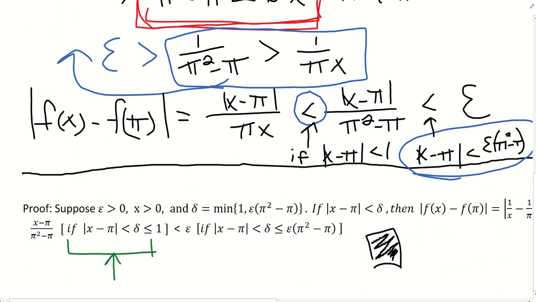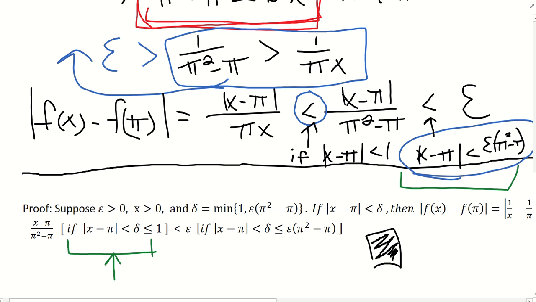It's right here. And then, like I was just explaining, we know that this is also less than epsilon, but that is only if the absolute value of x minus pi is less than delta, and that is when delta is less than or equal to this epsilon times pi squared minus pi term. Again, that part came directly from this right here.